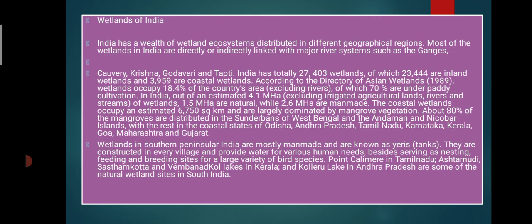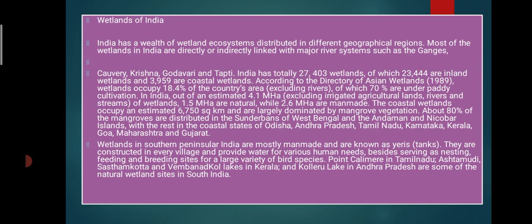According to the Directory of Asian Wetlands 1989, wetland occupies 18.4% of the country's area, excluding the rivers, of which 70% is under paddy cultivation. Of the wetlands, 1.5 million hectares are natural, while 2.7 million hectares are man-made.